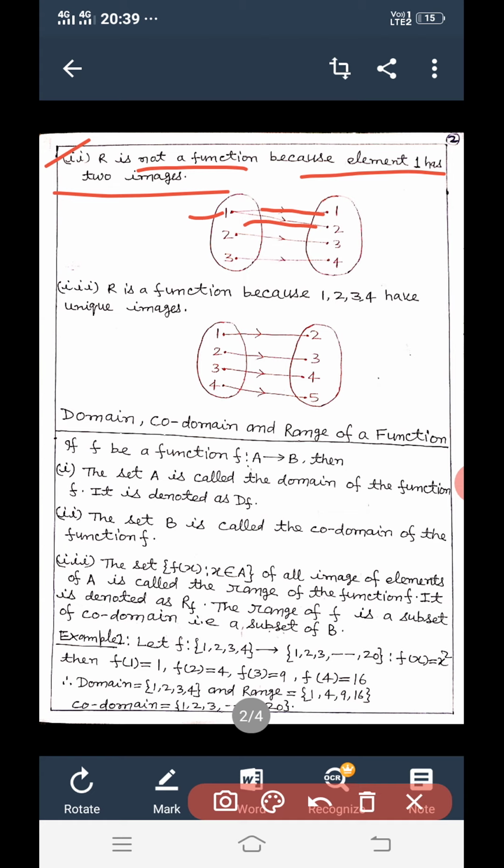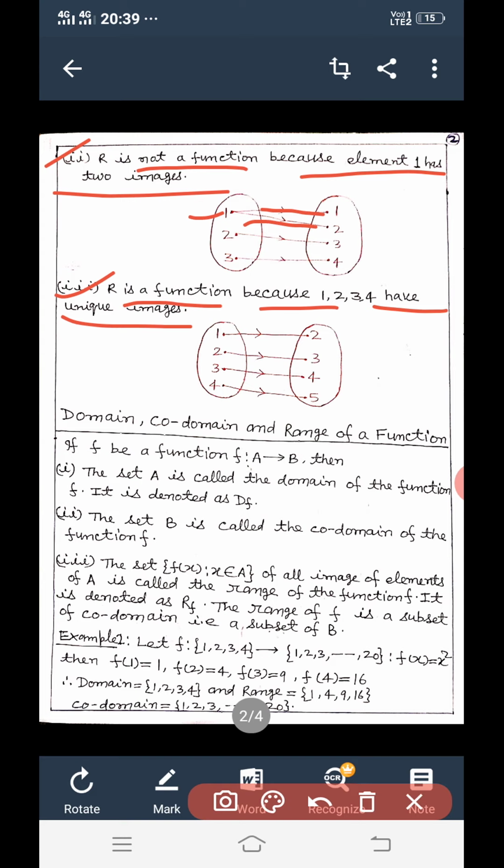Third, R is a function because 1, 2, 3, 4 have unique images. Here both conditions are satisfied, that is each and every element of set A has a unique image, means element 1 has image 2, element 2 has image 3, element 3 has image 4, and element 4 has image 5.